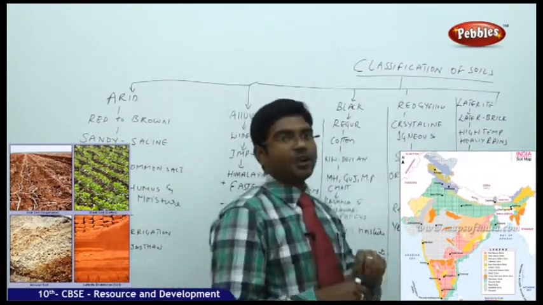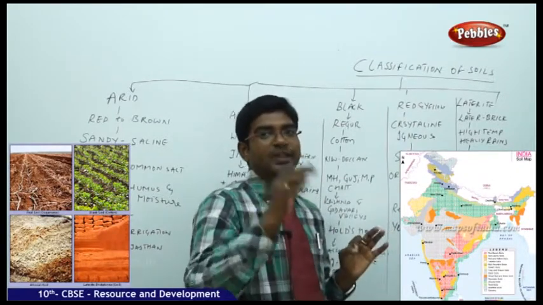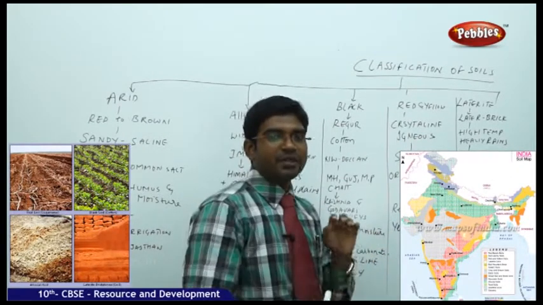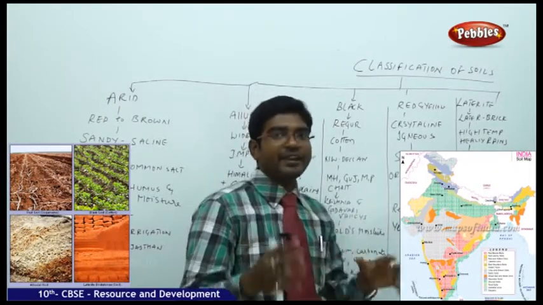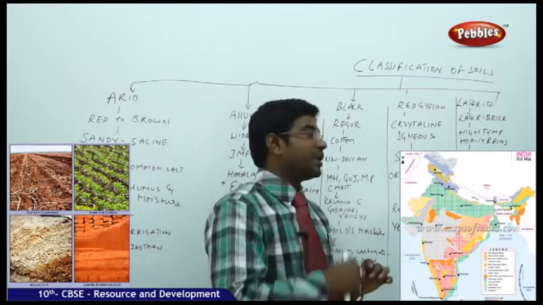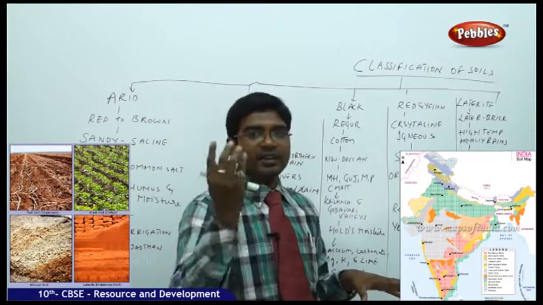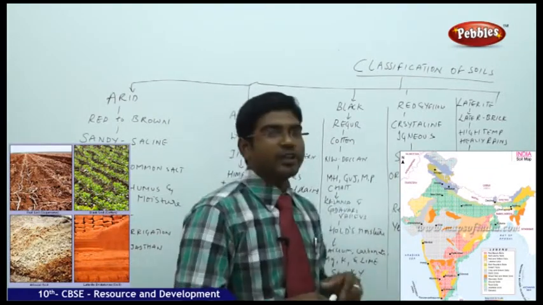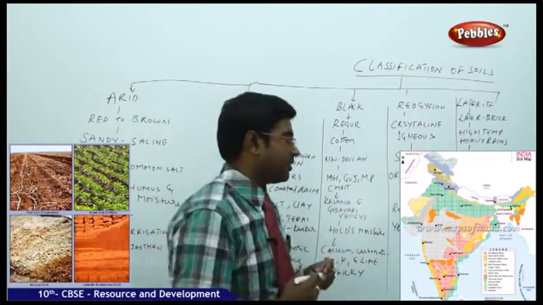Moving on to the laterite soil. Laterite is derived from the Greek word later, meaning brick. It occurs in regions with very high temperatures and heavy rains. Because of the high temperatures, the humus bacteria cannot survive here. They die, and the humus content is very low.